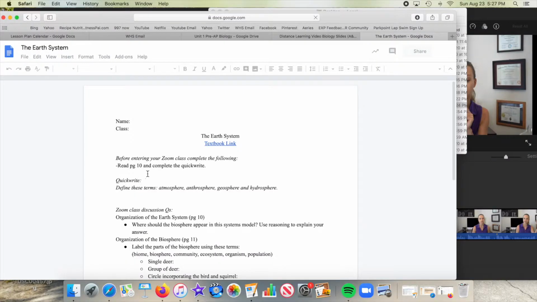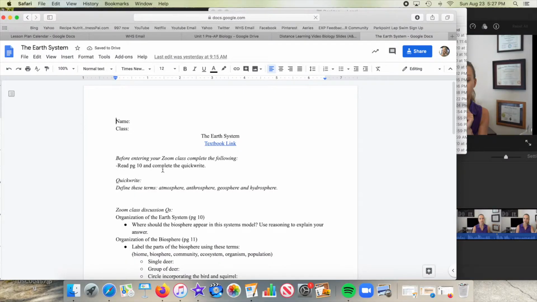On the second day that we're meeting, we're going to do Earth Systems. Very similar: you'll click on the classwork link, open it up, and it says to read page 10. The textbook link is right at the top, just like the other one. Then you're going to do the quick write. If you want to look at the discussion questions, that's what we're going to be talking about in class. If you scroll down, pages 12 and 13 are going to be the independent work.